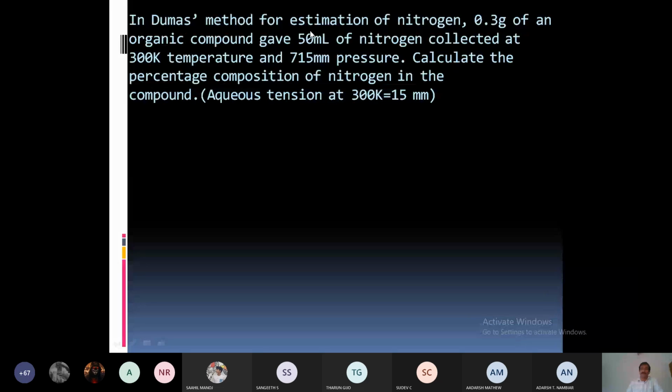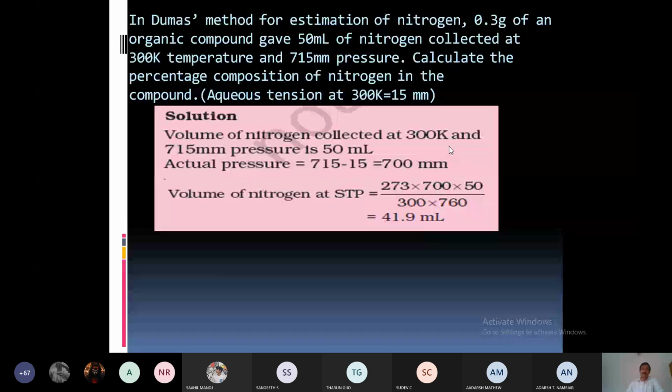P1 V1 by T1 is equal to P2 V2 by T2. What is P2? You know, 760 mm pressure, 1 atmosphere pressure, 760 mm. And T2, 273. The only unknown quantity is volume at STP. So using that equation, you can determine the volume. If you substitute the values and calculate, volume at STP is 41.9 ml.